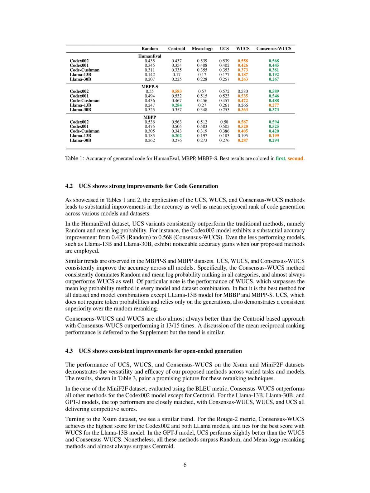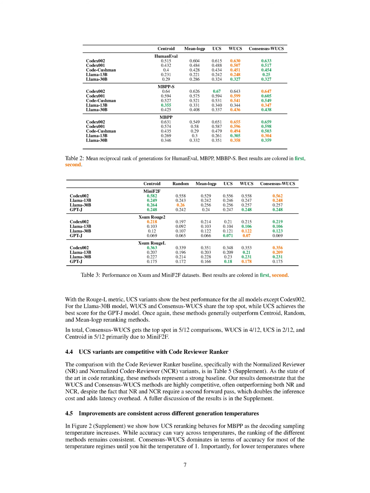When we used the Rouge L metric, the UCS variants showed the best performance for all models except Codex 002. For the Llama 30B model, WUCS and consensus WUCS shared the top spot, while UCS achieved the best score for the GPTJ model. Again, these methods generally outperformed centroid, random, and mean log-prob re-ranking methods. In total, consensus WUCS was the top performer in 5 out of 12 comparisons, WUCS in 4 out of 12, UCS in 2 out of 12, and centroid in 5 out of 12, primarily due to mini F2F.